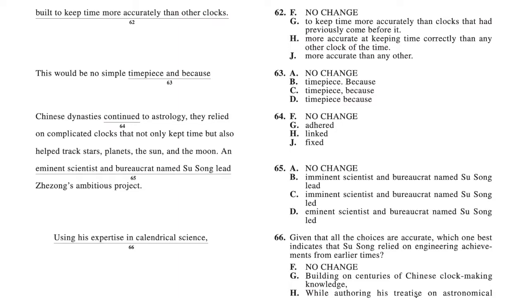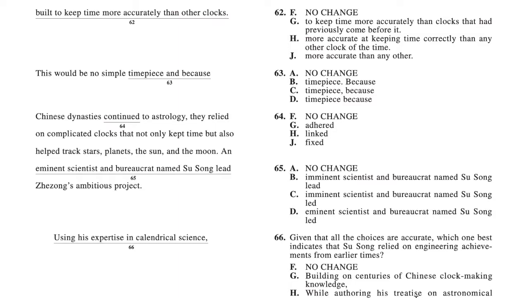Concise is key. So for 62, J is the most concise answer, more accurate than any other. If you look at F, built to keep time more accurately than any other clocks, that's so repetitive. G, to keep time more accurately than clocks that had previously come before it, super long, it's the same as J. The same sentence, just way longer. They want conciseness.